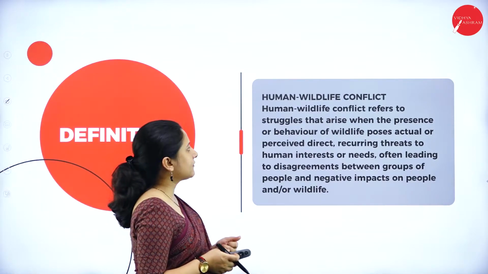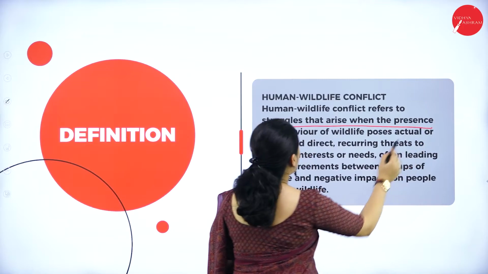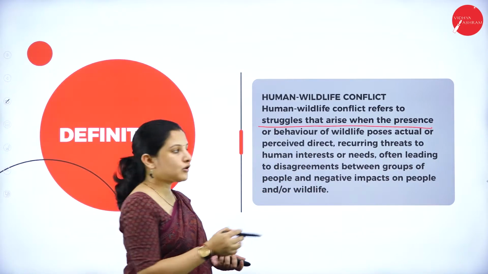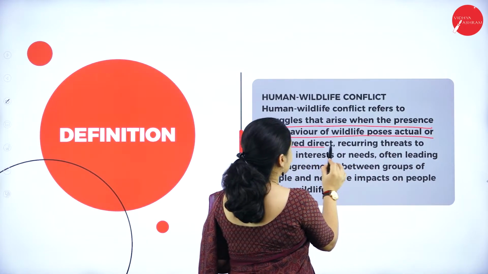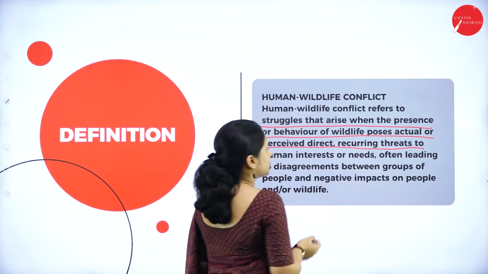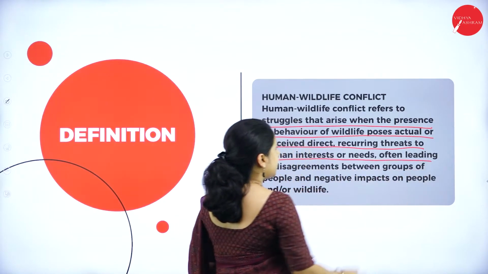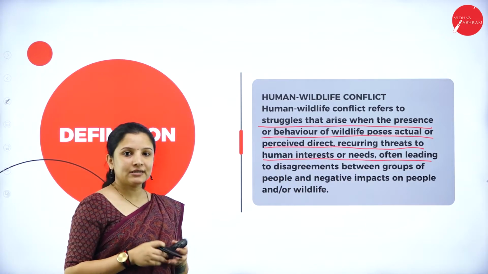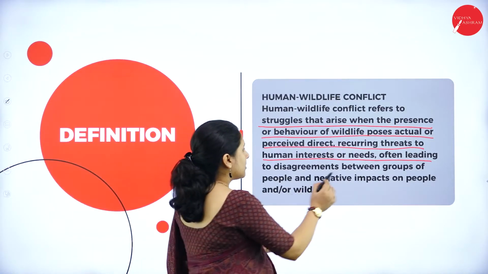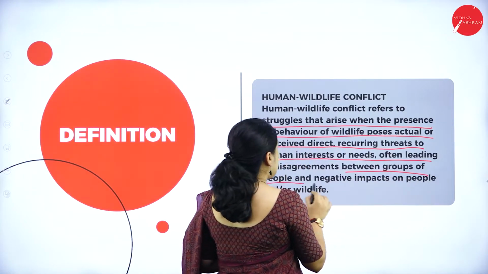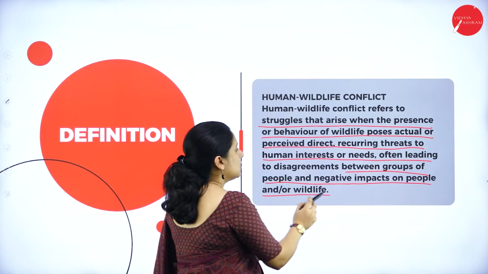Human-wildlife conflict refers to struggles that arise when the presence or behavior of wildlife poses actual or perceived direct, recurring threats to the human population or the needs of human beings, often leading to disagreement between groups of people, and therefore causing a negative impact on the people or on the wildlife.